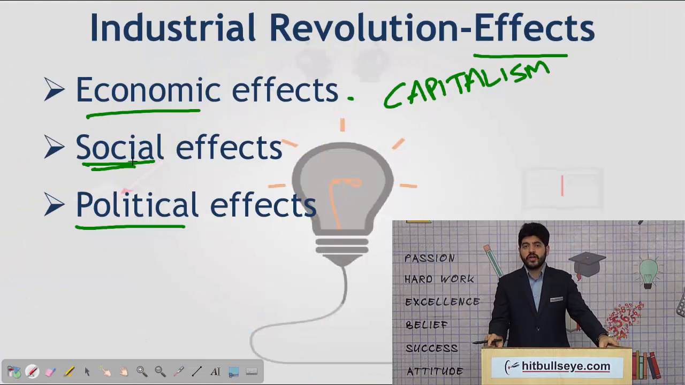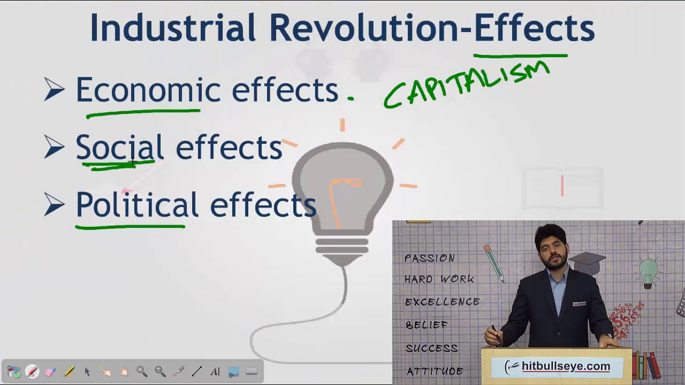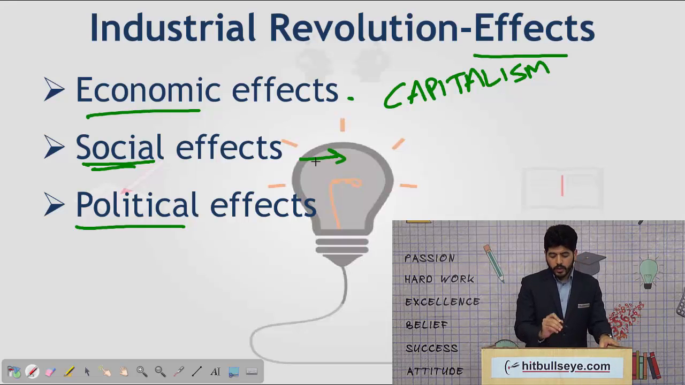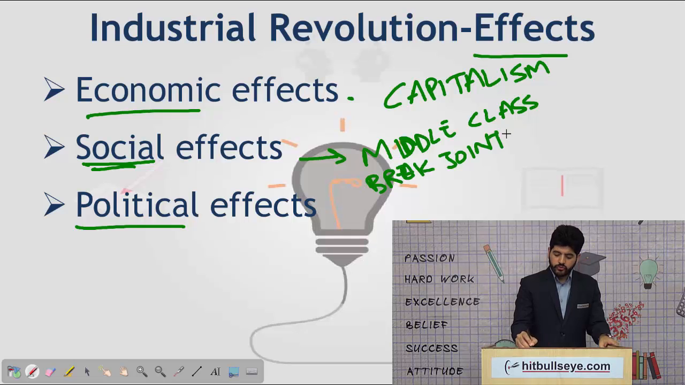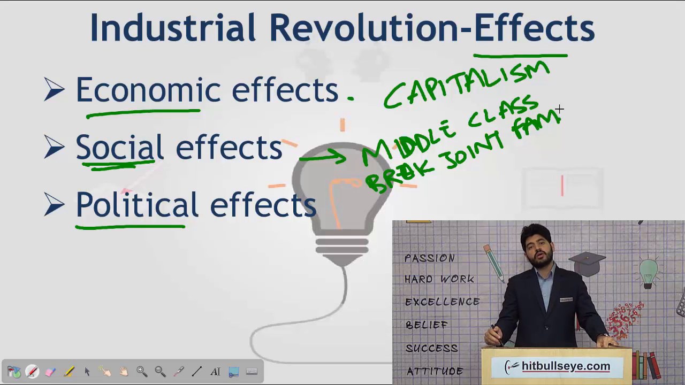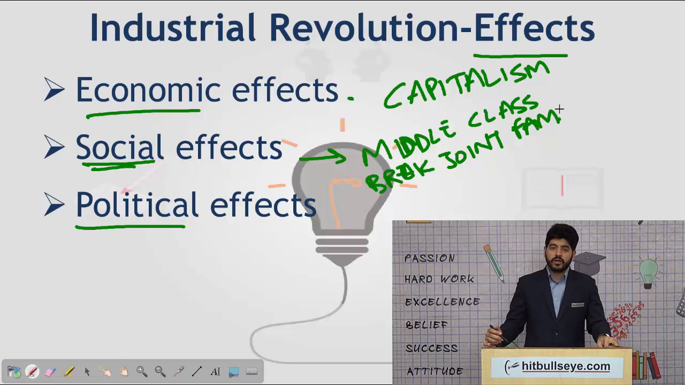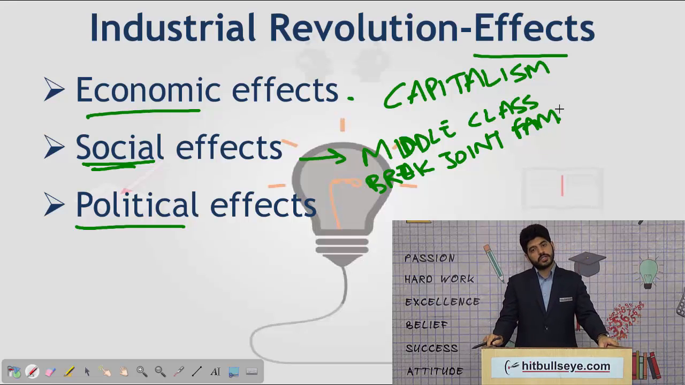After the economic effects are the social effects. While discussing social effects, we can talk about the rise of the middle class and also the breakdown of joint families. With that, we can also associate things such as exploitation of children and women by making them do excessive work beyond their human capacity as also a social effect of the Industrial Revolution.